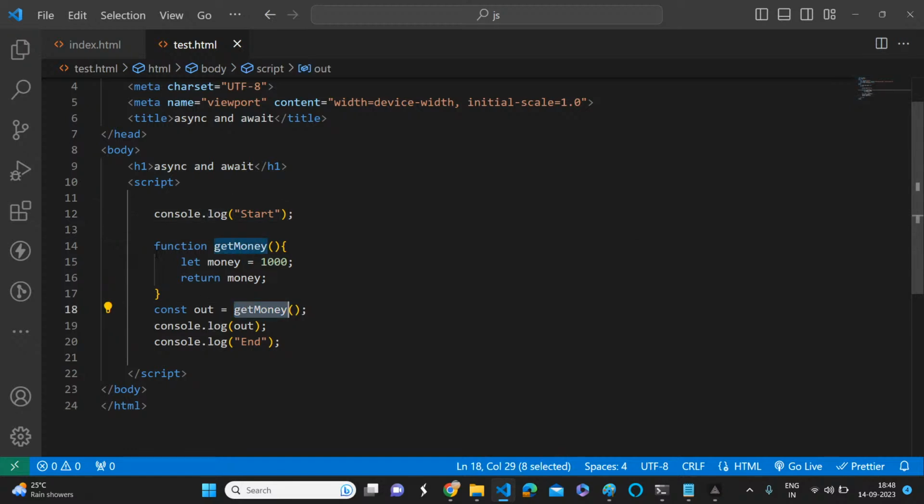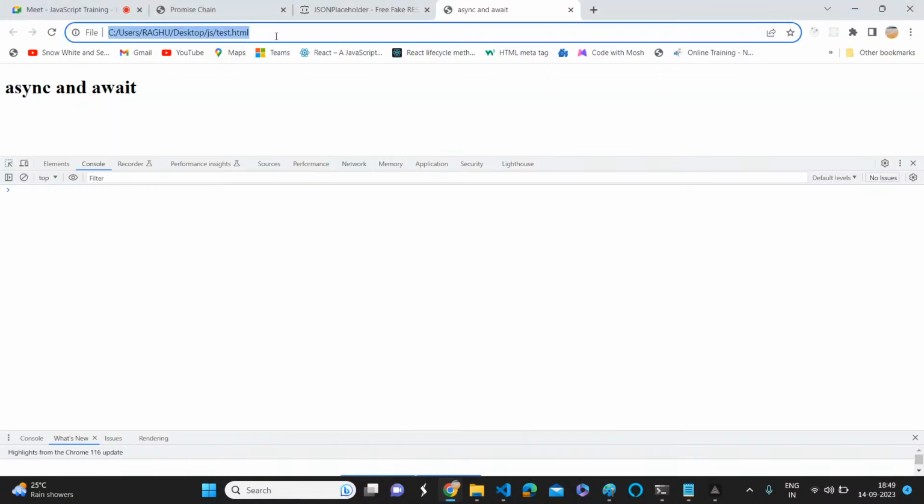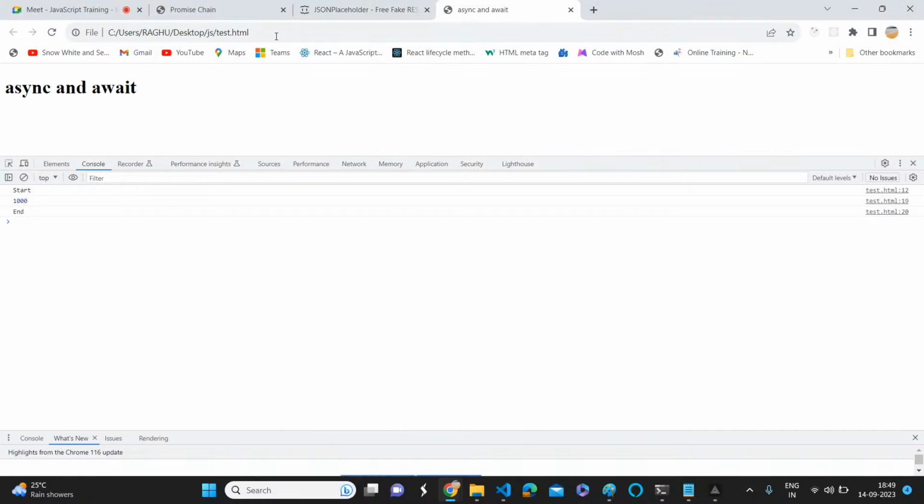It is not an asynchronous function, it's a simple function, right? Don't think too much that, Raghu, we are discussing asynchronous calls, so maybe it is working asynchronously. No, it's a simple function. Get money, once it is invoked, it will create an execution context, allocate the memory for money, initialize the value, and return that money. It will store it in output, and that will print as 1,000 rupees here. This everyone knows, hopefully. So we got start, 1,000 rupees and end.